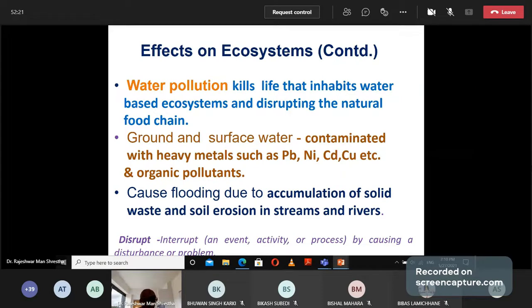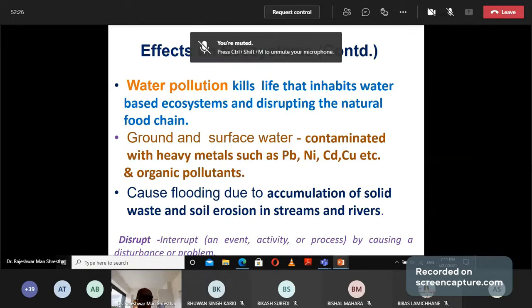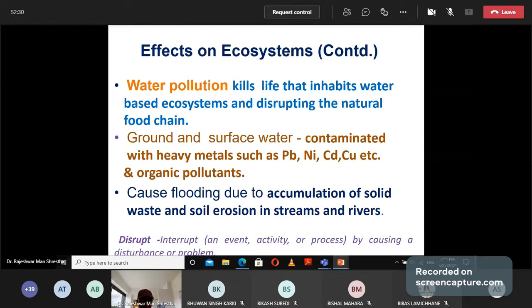When solid particles and solid waste deposit in the water bodies, then the level of water will be higher, the volume will be higher. Then when the volume is higher, that will cause flooding in sea and river.